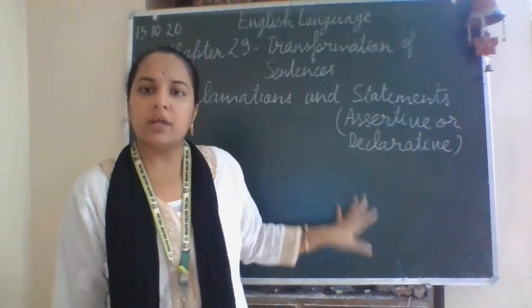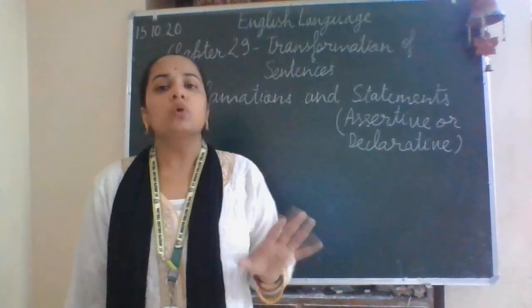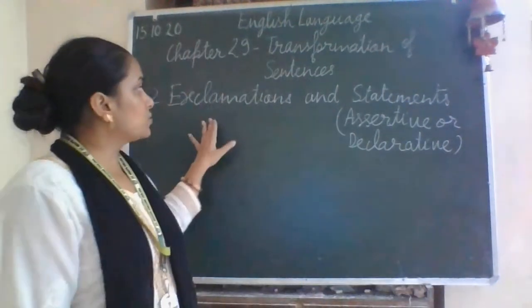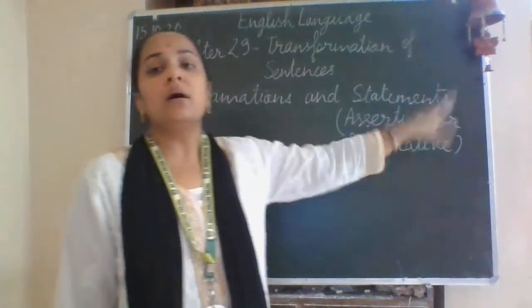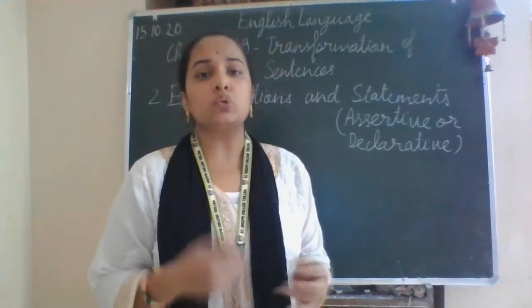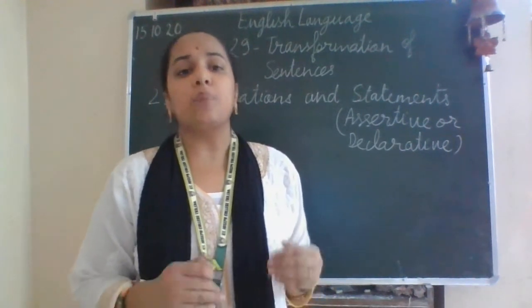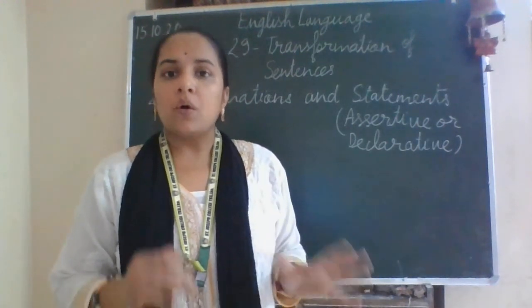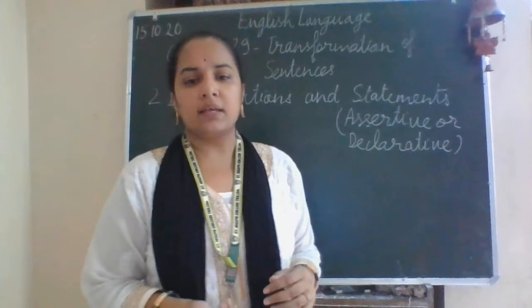There, I gave you examples only, I did not quote any rule. The same will be here in the case of exclamations and statements. Here also I'll explain with the help of a number of examples. So first, let's take the example.